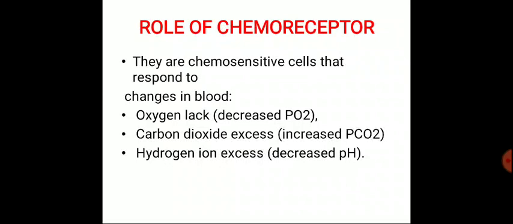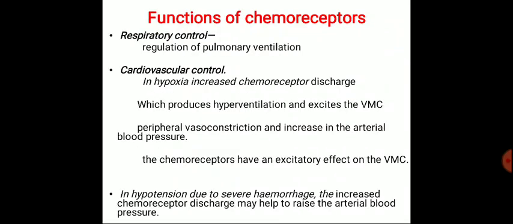Now the role of the chemoreceptor. They are chemosensitive cells that respond to changes in the blood: a decrease in the partial pressure of oxygen, so oxygen lack, carbon dioxide excess, increased partial pressure of carbon dioxide, hydrogen ion excess, or a decrease in the pH. When we come to the functions of the chemoreceptors, they act on the respiratory centers as well as on cardiovascular control.